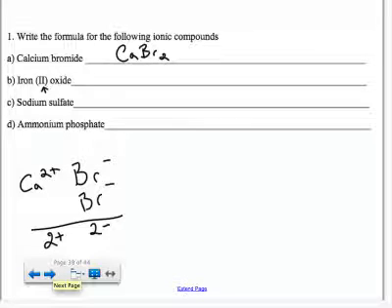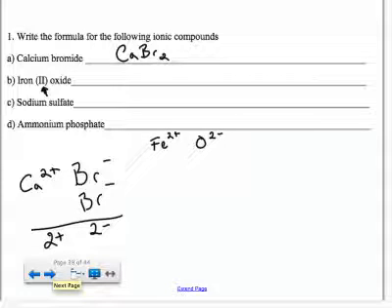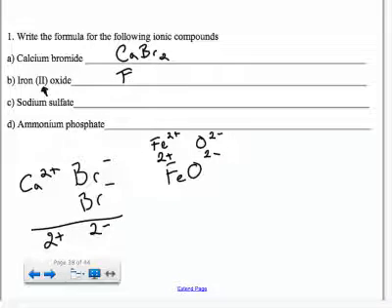Iron 2 oxide, the 2 in the name tells me that this particular iron atom has a charge of +2. Iron and most of the metals in the middle, the D block of the periodic table, can have more than one charge. So we use the Roman numerals to indicate what charge we are talking about. In this case, iron is a +2 because that's what the Roman numeral tells me. Oxygen is a -2 because it always is. And if I took 1 oxygen and 1 iron, that would be +2, -2. They cancel each other out just like that. So FeO is all you need there.